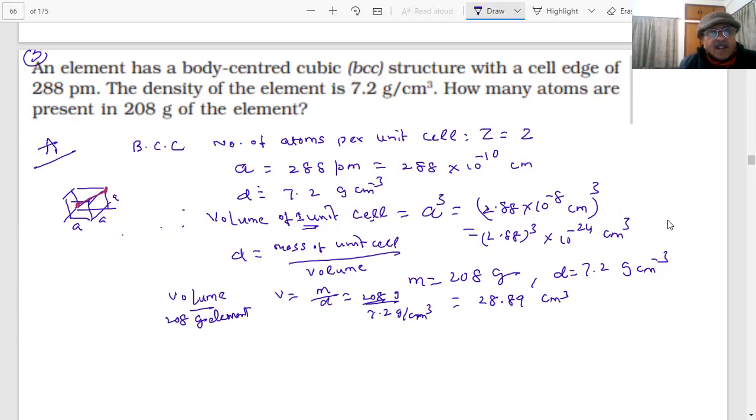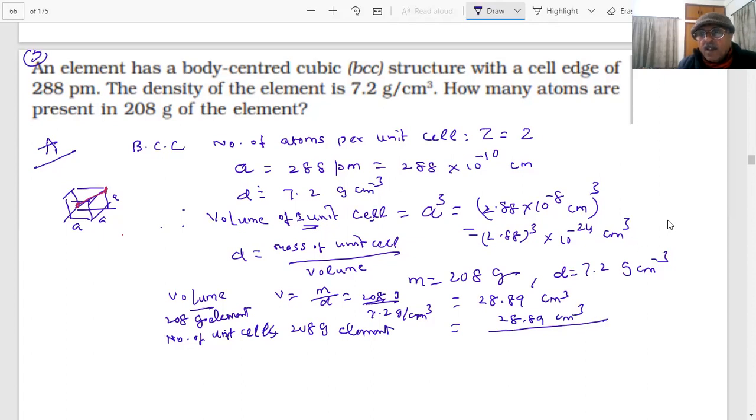So what is the number of unit cells in 208 gram of the element? Number of unit cells will be 28.89 centimeter cubed divided by the volume of one unit cell.